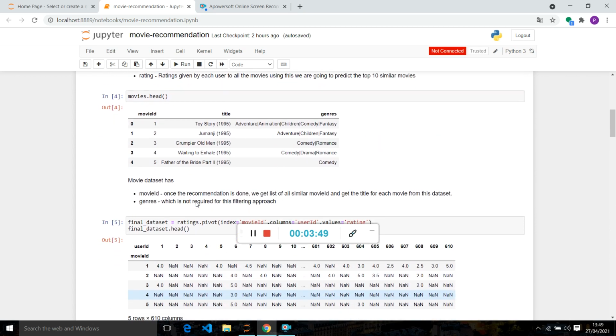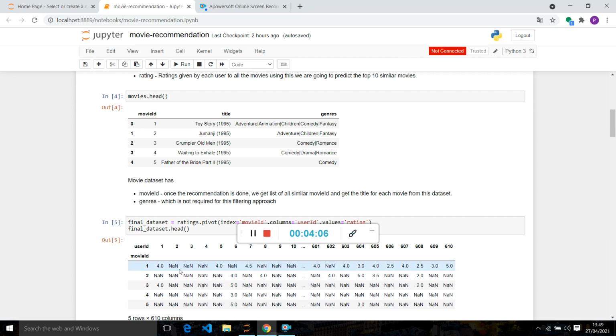Many datasets have null values, so we will work on that.